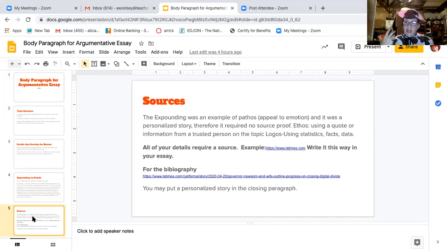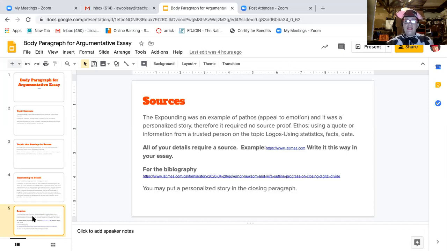Ethos, remember again, is using a quote or information from a trusted person on the topic. An example would be Fauci, the guy who we've been hearing a lot from during this pandemic. Logos, using statistics, facts, and data. Constantly on a daily basis, we're hearing how many people got diagnosed during this pandemic, how many people have died during this pandemic. So that would be using statistics, facts, and data, if that's for something you were writing about, just to give an example.